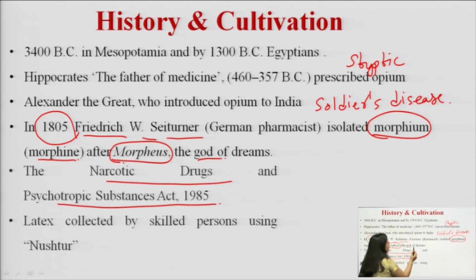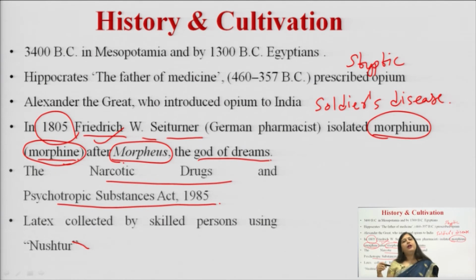Morpheus means god of dreams, because it created the euphoria, a sense of well-being, on consumption. So, people used to like consuming it, and the name morphium was given, behind the name Morpheus, which means god of dreams. And the important part is that Frederick Saturner was the person who isolated morphine, and once it was isolated, many derivatives of morphine were synthesized.